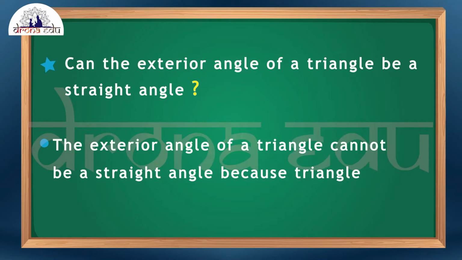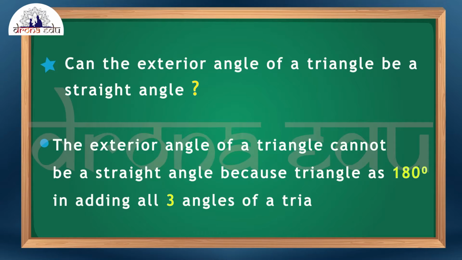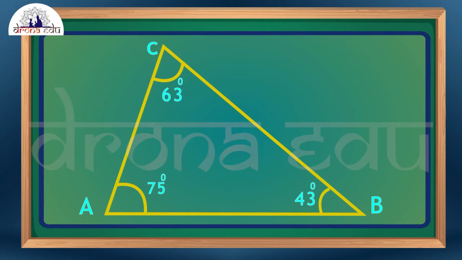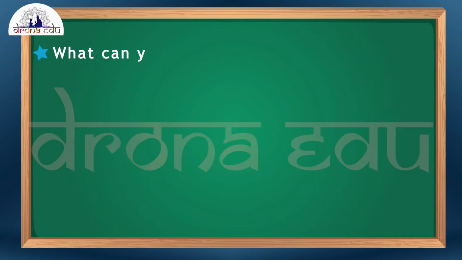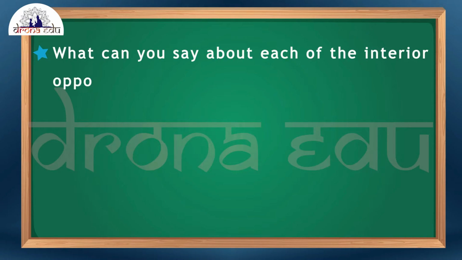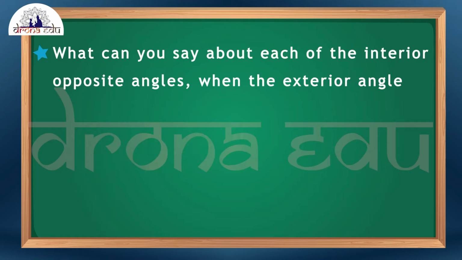So of course, the exterior angle of a triangle cannot be a straight angle. Look at this example, where when I add all these angles, I get 180 degrees as an answer.